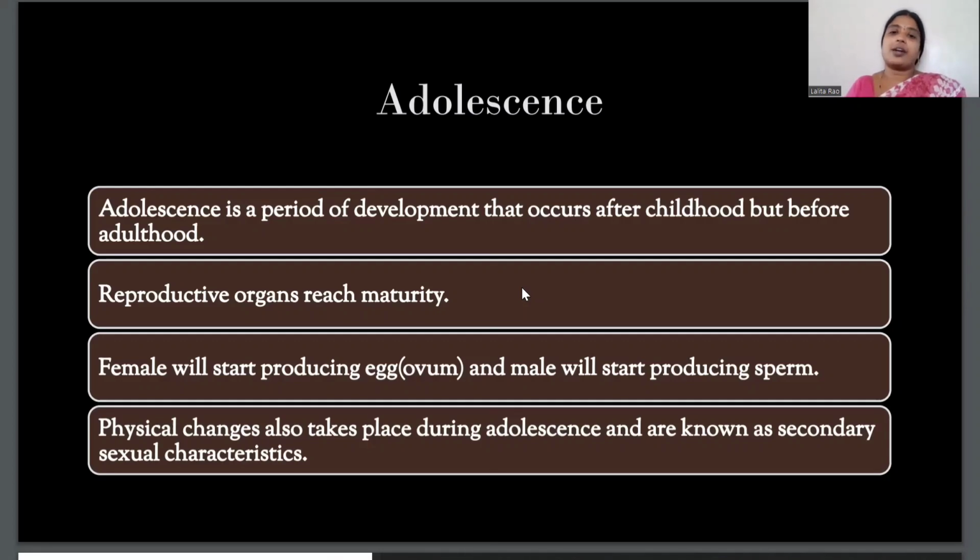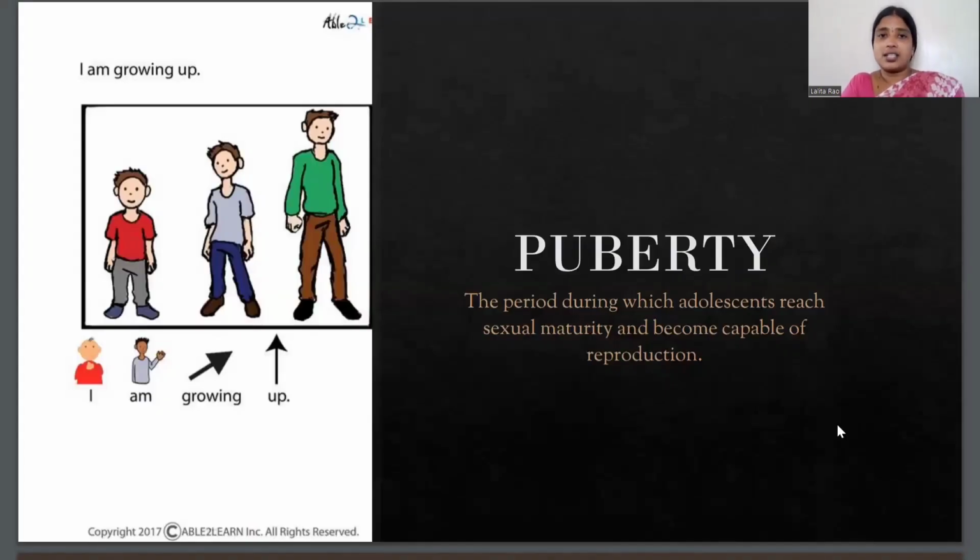And in males, the testes start producing sperms. Along with that, some other physical changes also take place during adolescence, and these are known as secondary sexual characteristics. I already told you that I'll tell you about secondary sexual characteristics. The physical changes that take place in your body during adolescence are known as secondary sexual characteristics. So what are those physical changes? Let us discuss further.